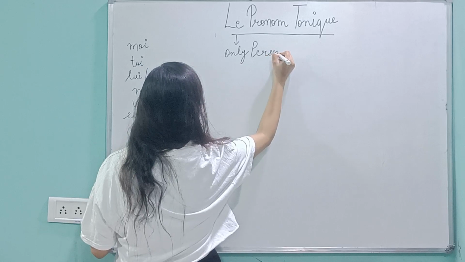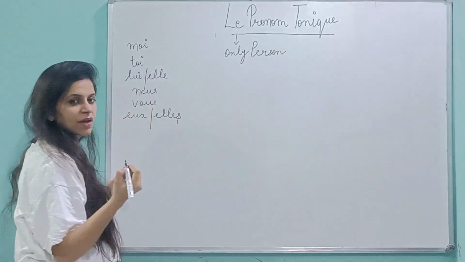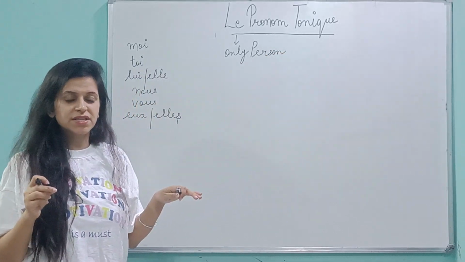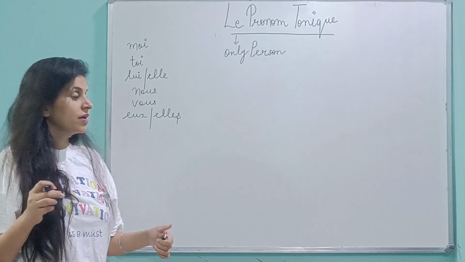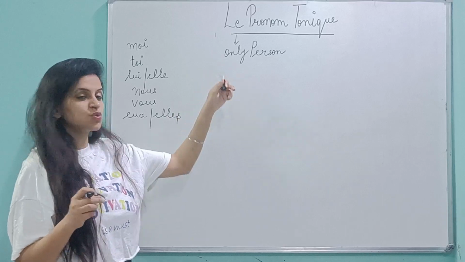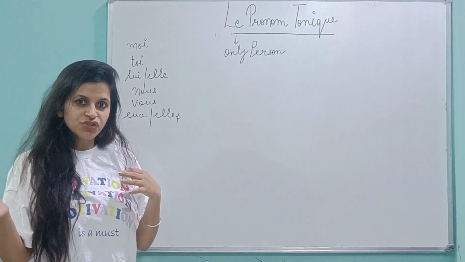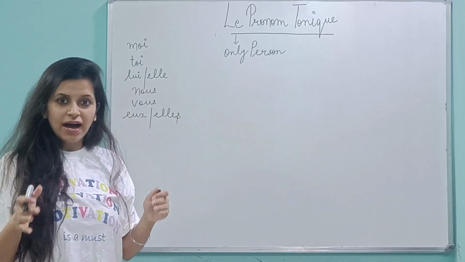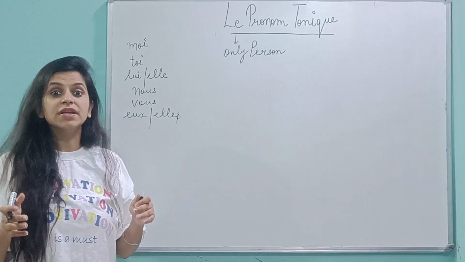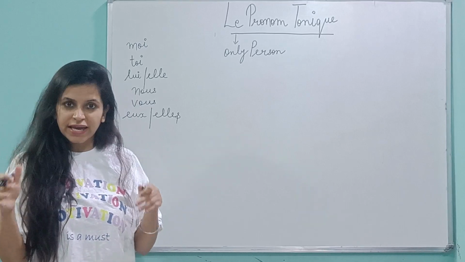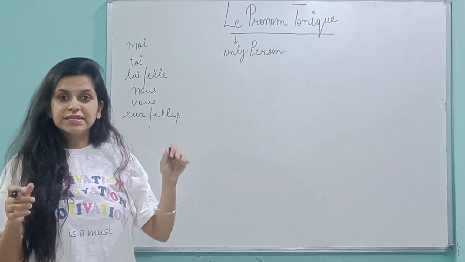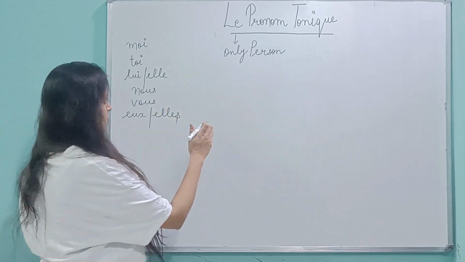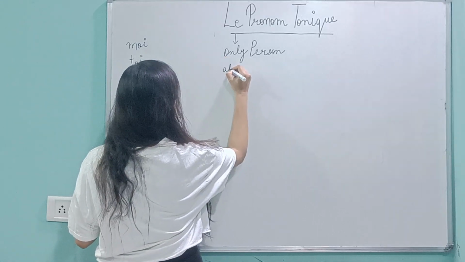Now this is also used with person, and do you remember we've already done one pronoun which was also used for person, and which were those pronouns? Très bien, COI. Okay, so COI was also used with person. So how are we going to differentiate? With COI, it was the preposition à, and all the forms of à. But pronom tonique, it can be any preposition. Okay, all the prepositions